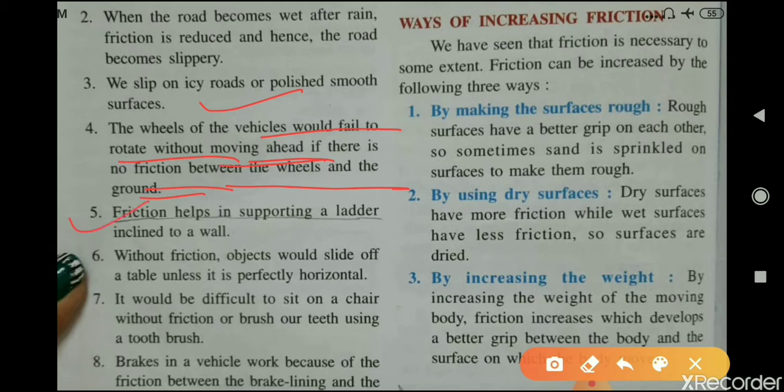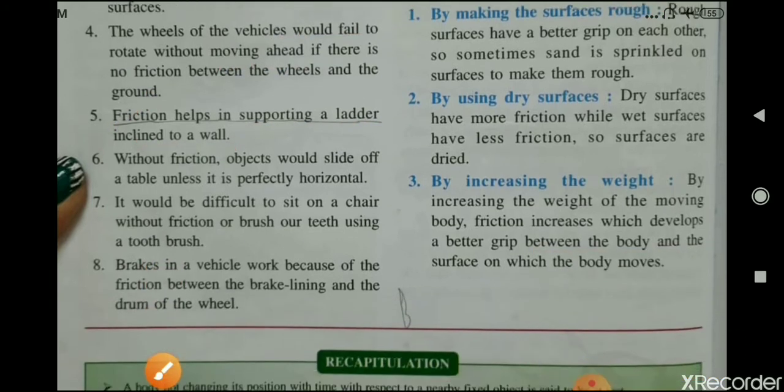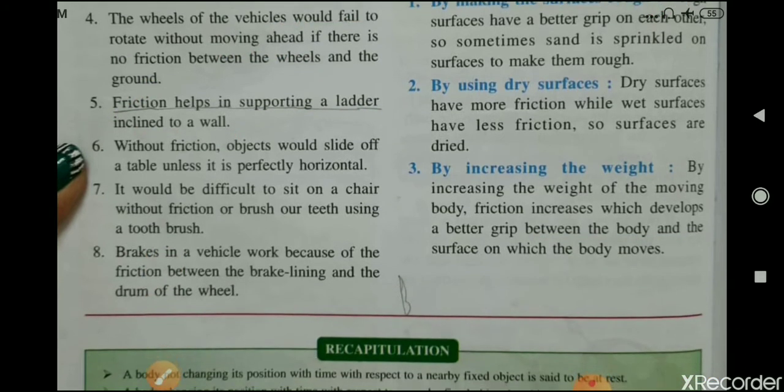Fifth, friction helps in supporting a ladder inclined to a wall. When a ladder is inclined to a wall, it is due to friction only that the ladder is supported by that wall.